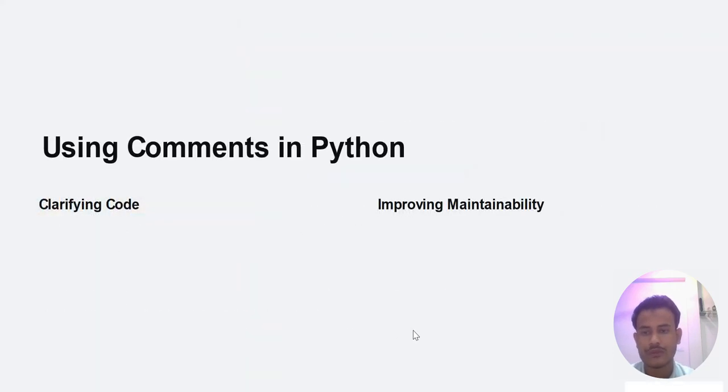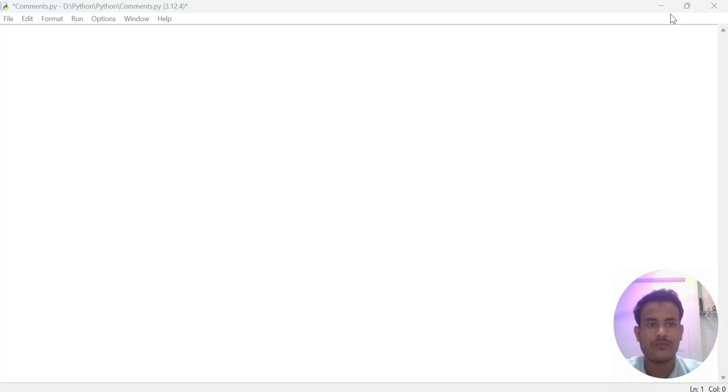Our first topic is using comments in Python. So, what are comments? Comments are basically a documented area in our program which is never executed by the Python interpreter. A comment is metadata which gives information about other data. Comments are used to clarify our code and they provide maintainability. In Python, comments can be written in two ways: single-line comments or multi-line comments. Let's discuss each of them practically.